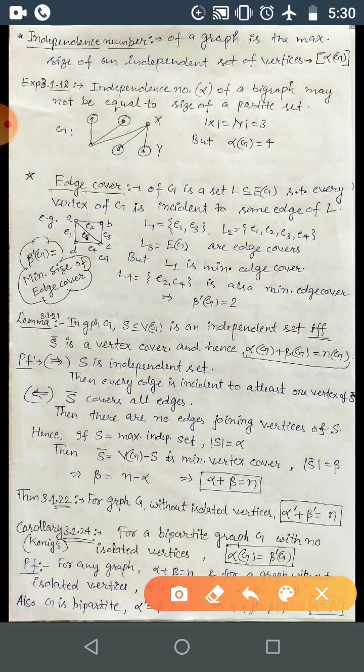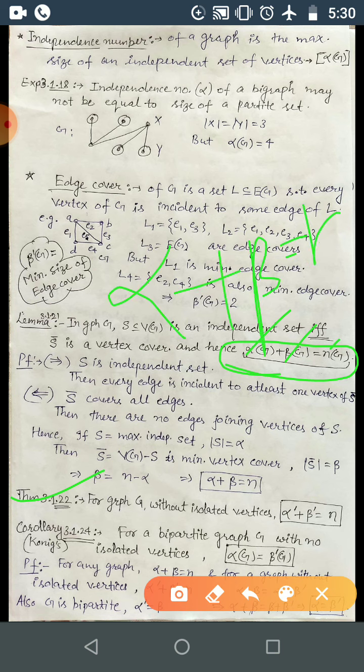Now, for every graph you have alpha plus beta is equal to n, that is the order of the graph. And for a graph G without isolated vertices, you have alpha dash plus beta dash is equal to n.